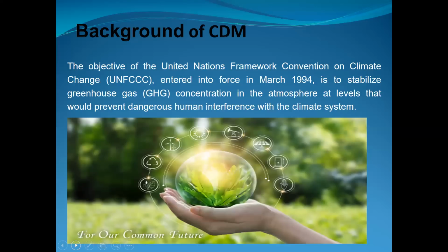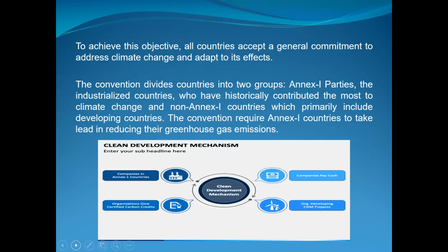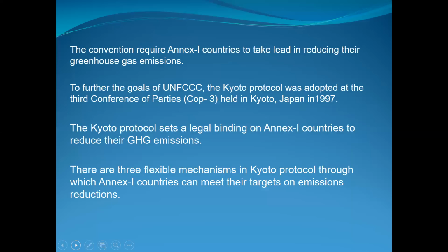The objective of the United Nations Framework Convention on Climate Change, also called UNFCCC, which entered into force in March 1994, is to stabilize greenhouse gas concentrations in the atmosphere at levels that would prevent dangerous human interference with the climate. To achieve this objective, all countries accept a general commitment to address climate change and adapt to its effects. The convention requires Annex 1 countries to take the lead in reducing their greenhouse gases.